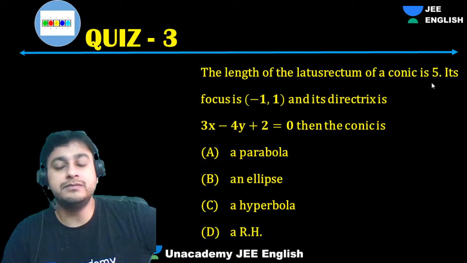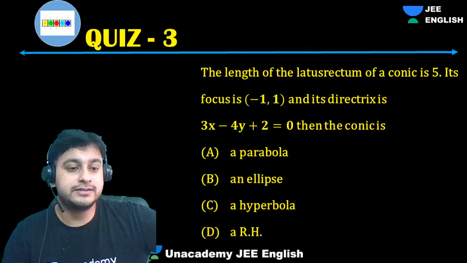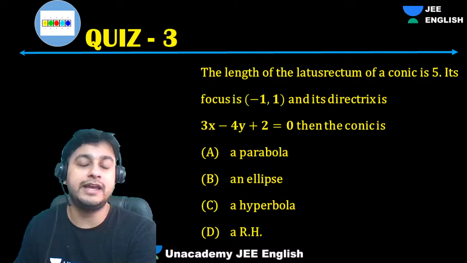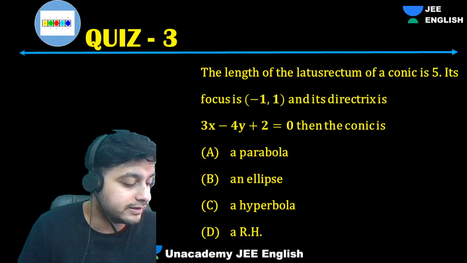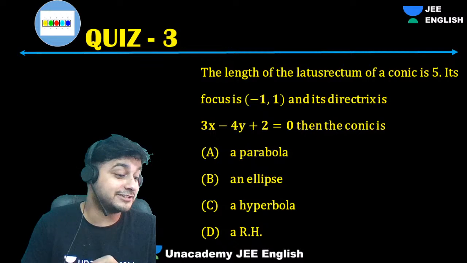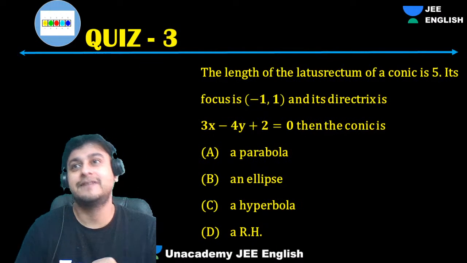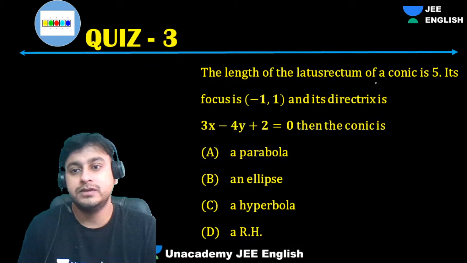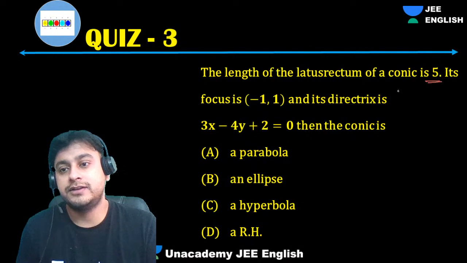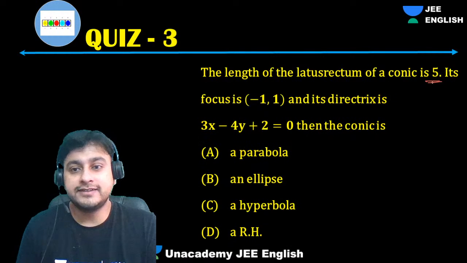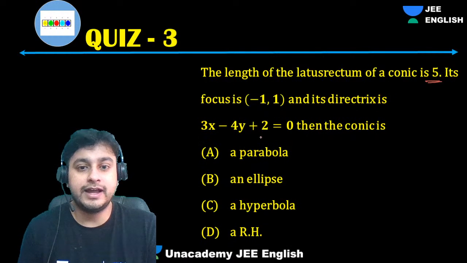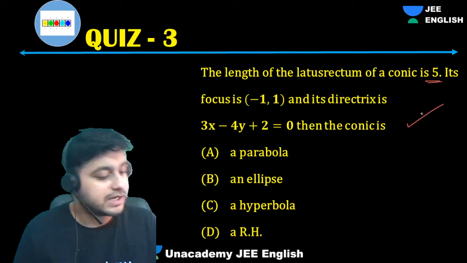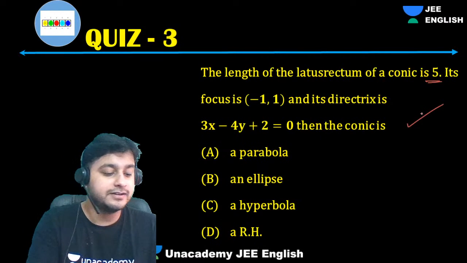Length of latus rectum of a conic is this. Then in that question you can use h square equal to AB, or h square greater than AB. Then you can obviously see. You have to check the delta first. So length of latus rectum of the conic is this, and the foci is this, and this is the directrix. Then the conic is what? Simple questions we are getting. Acha, delta is 0 for that. Bharadwaj, you checked.